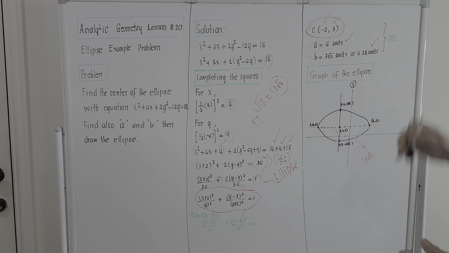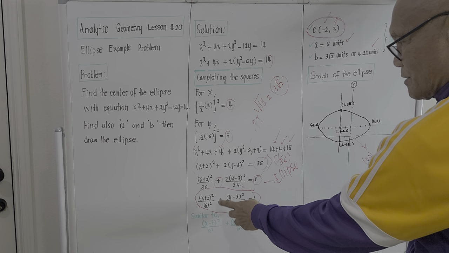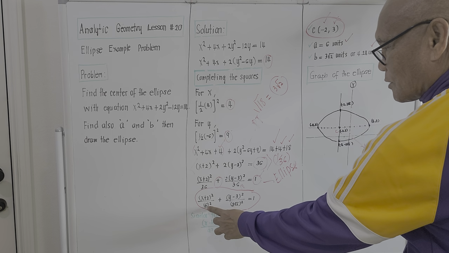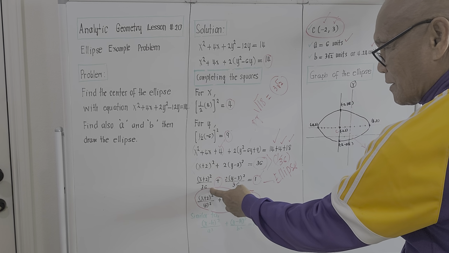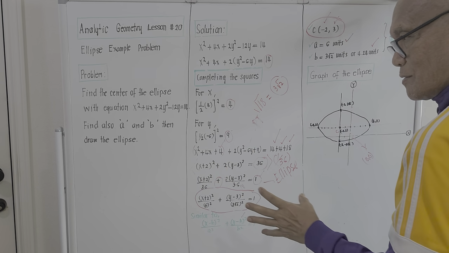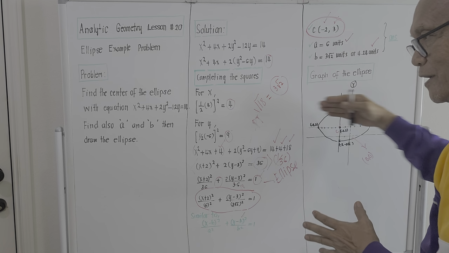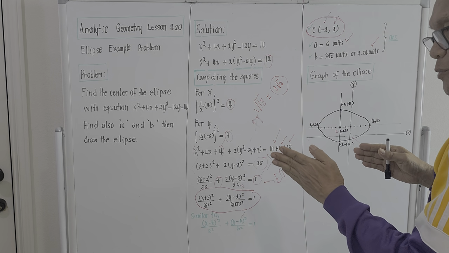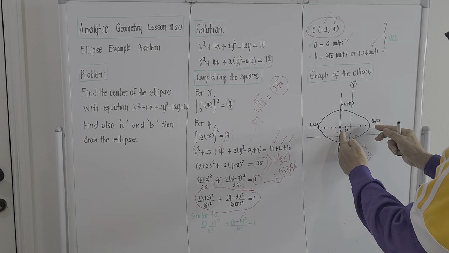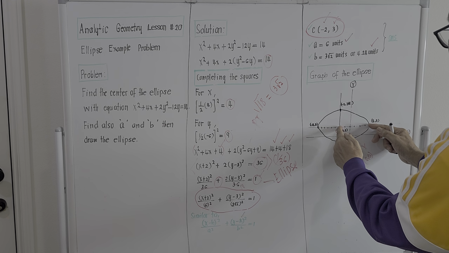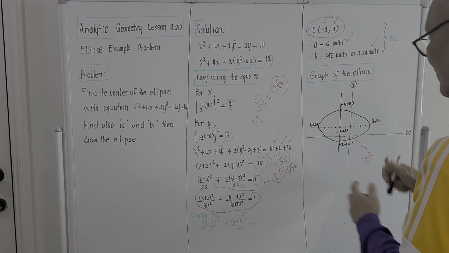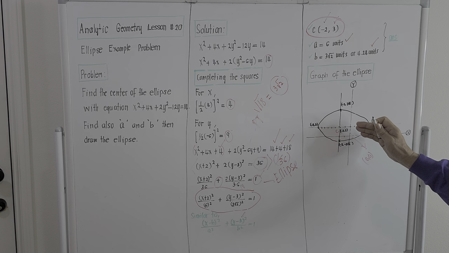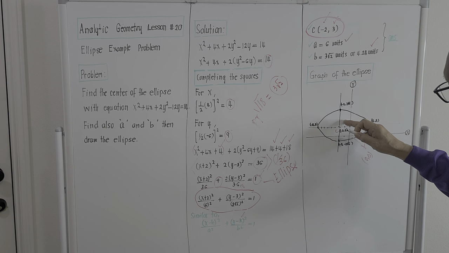The major axis is actually along the x-axis. This 6 is actually under this x term here. So the major axis should coincide with the x-axis. And the length of the major axis is actually 6 units. Why 6 units? Because to the left of y, there is a 2.